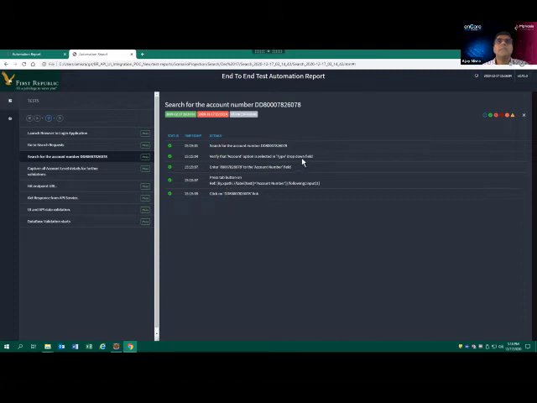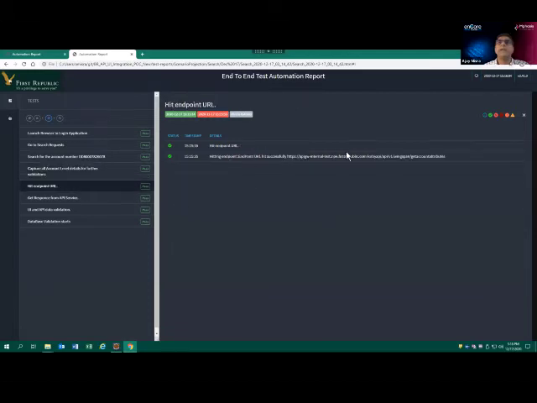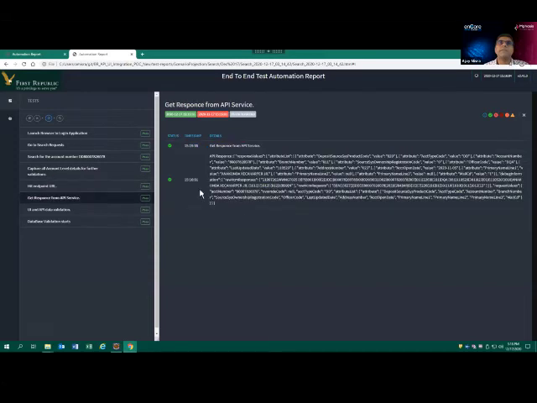And then we have captured this detail here. Basically, these are the UI details which are captured. And then hitting the endpoint, the get account attribute API, we are getting this response. This is our API response. So all the details, whatever response is coming, we are storing here.